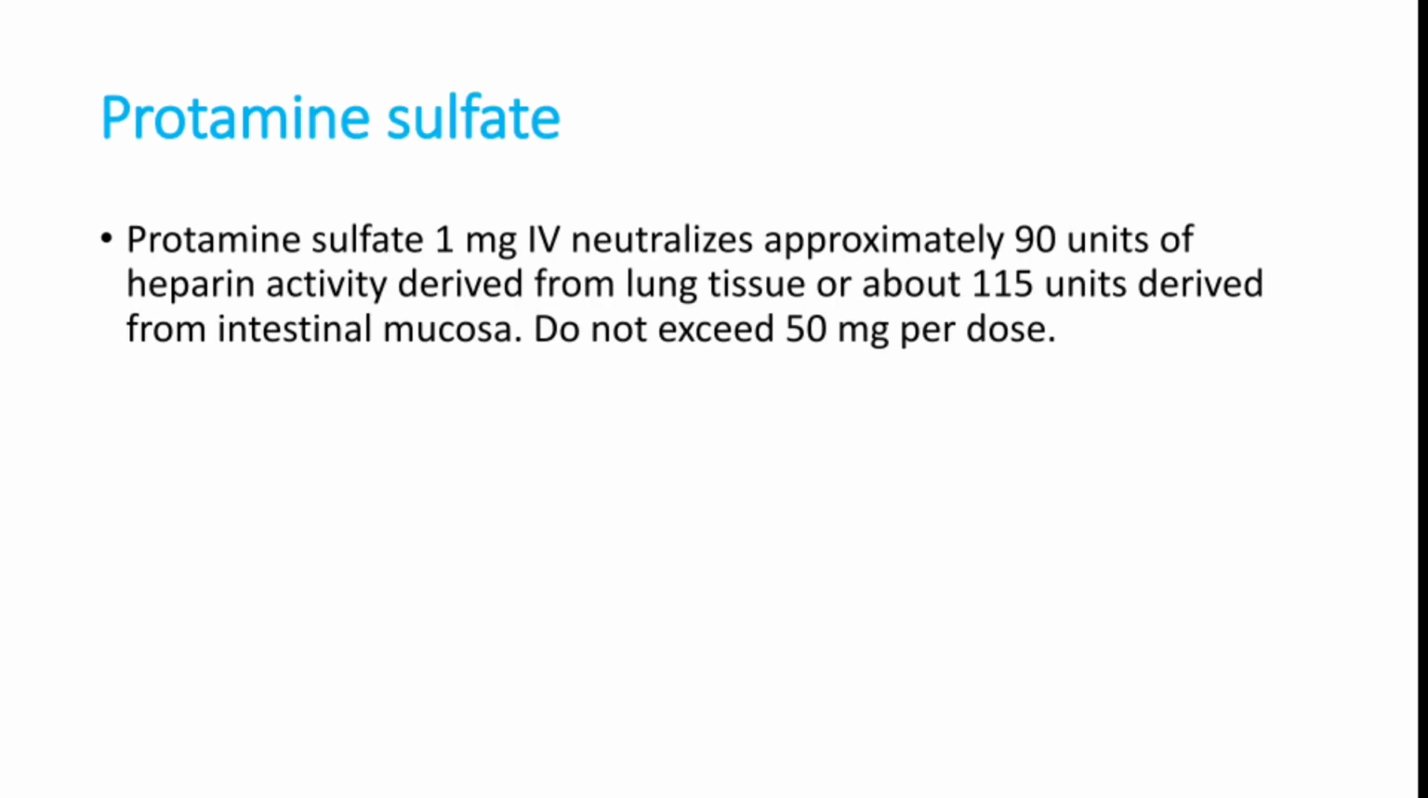Protamine sulfate 1 mg IV neutralizes approximately 90 units of heparin activity derived from lung tissue, or about 115 units of heparin derived from intestinal mucosa. Do not exceed the dose of 50 milligrams per dose. So 1 milligram neutralizes approximately 100 units of heparin. That is the approximate neutralization power. So protamine sulfate is the answer for this question.